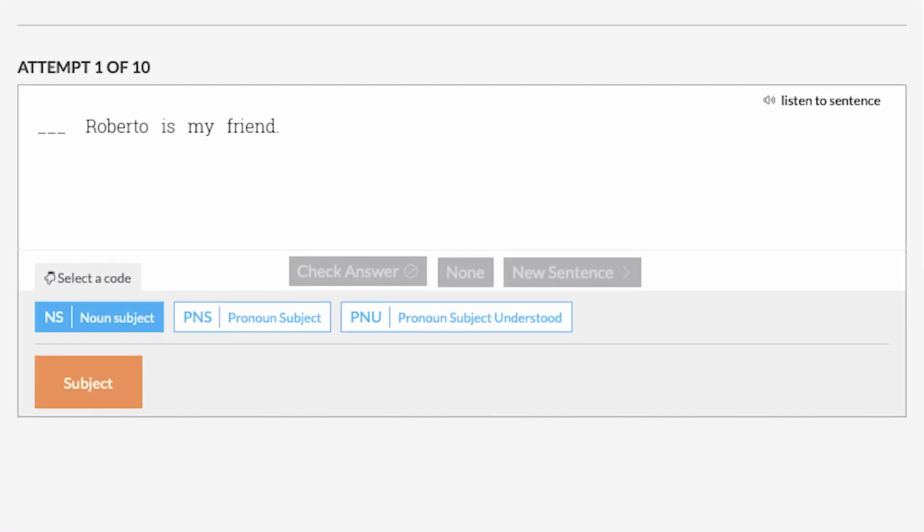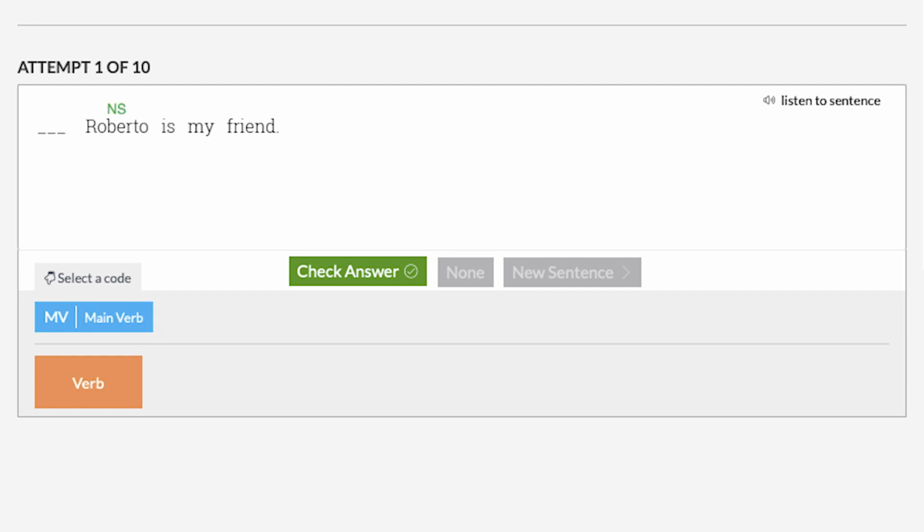An example of a linking verb that expresses a state of being followed by a noun subject complement, a predicate nominative. Roberto is my friend. Whom are we talking about? Roberto. Roberto is the noun subject. What about Roberto? Roberto is. The word is is the main verb.